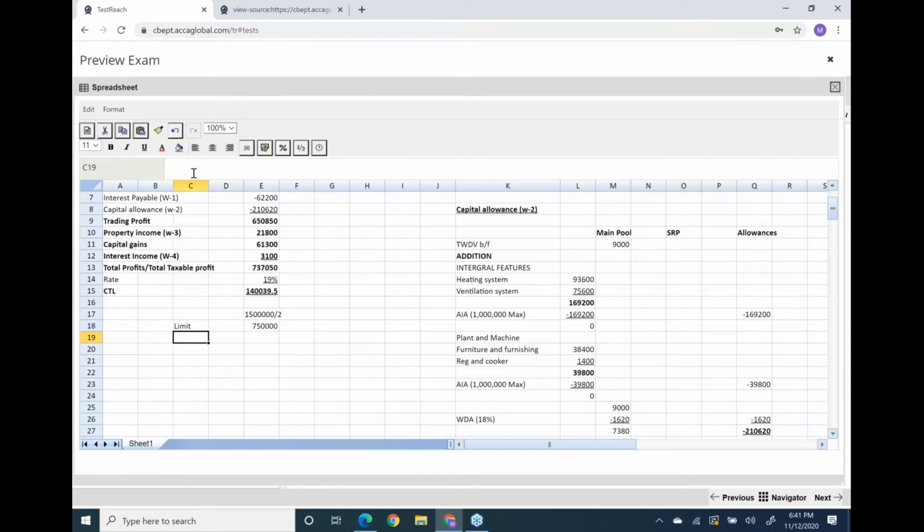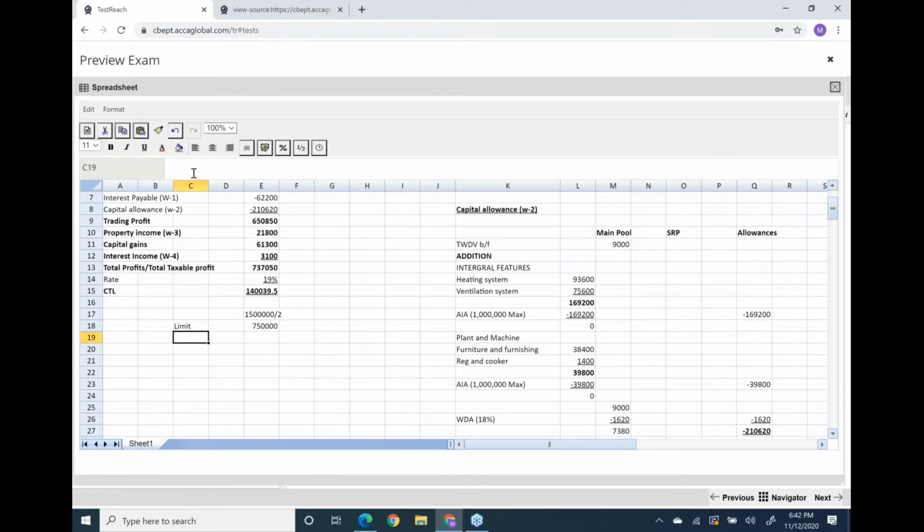Now tell me, your augmented profit and TTP in this question are the same. Your TTP is 737,000. Look at the screen. Your TTP is 737,000, but your limit is 750,000.